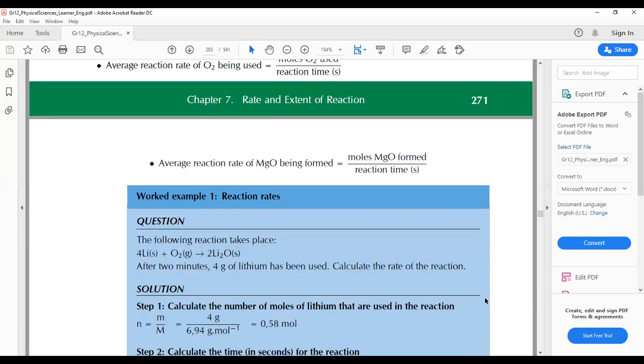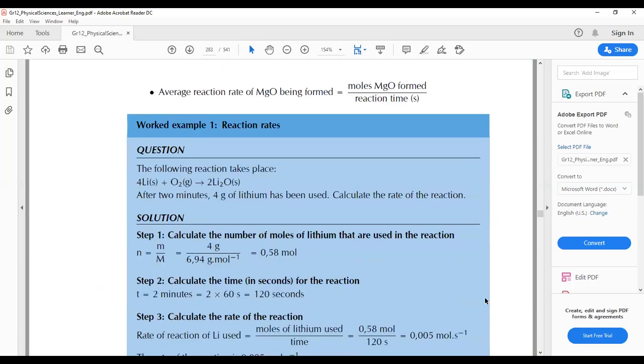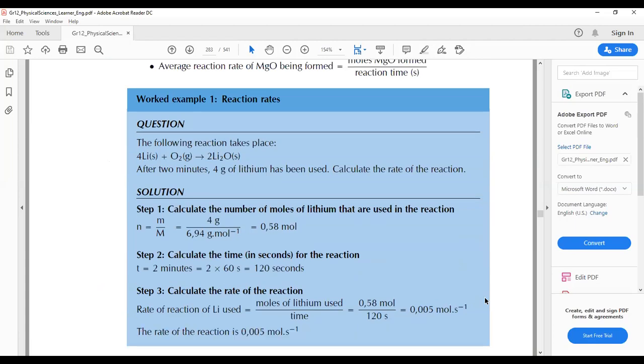So now we're going to have one example. Our example says the following reaction takes place. We've got 4 lithium and oxygen, right? And it gives you lithium oxide. Okay, so after 2 minutes, 4 grams of lithium has been used. Calculate the rate of the reaction.